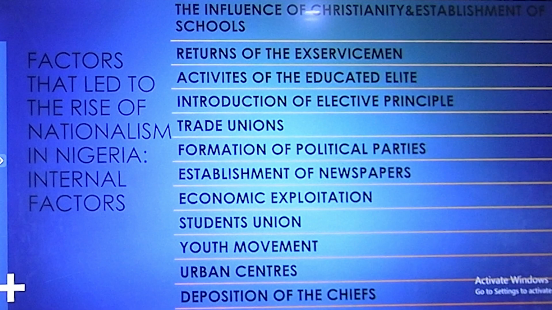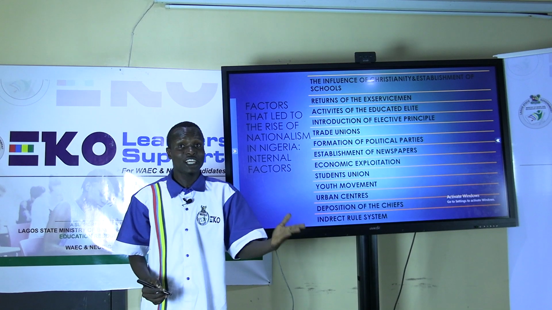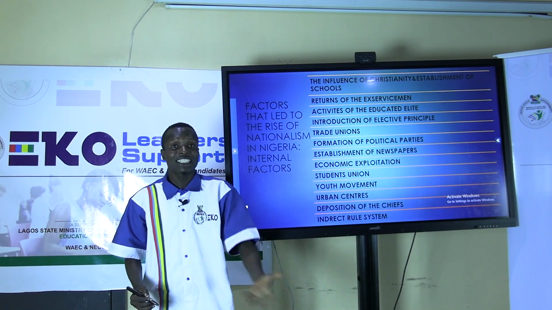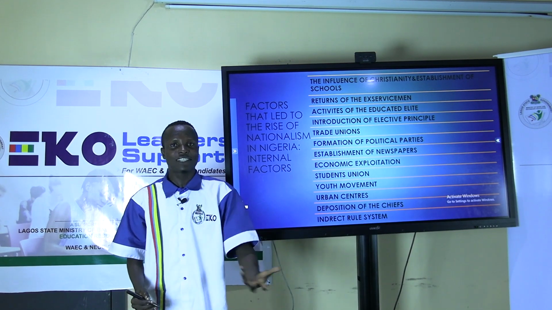Number 4, introduction of the elective principle. In 1922, the Clifford Constitution introduced elections in Nigeria, and we had our election in 1923. So with this election, we were able to agitate for our rights.